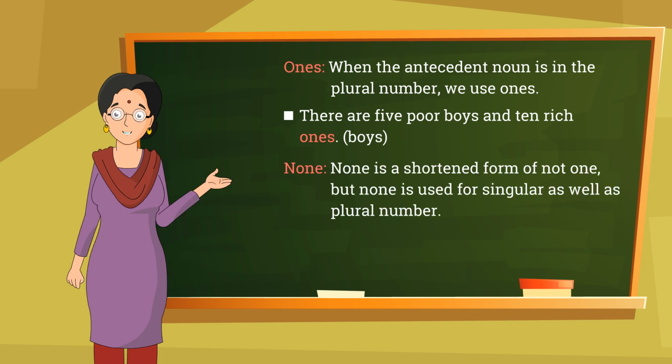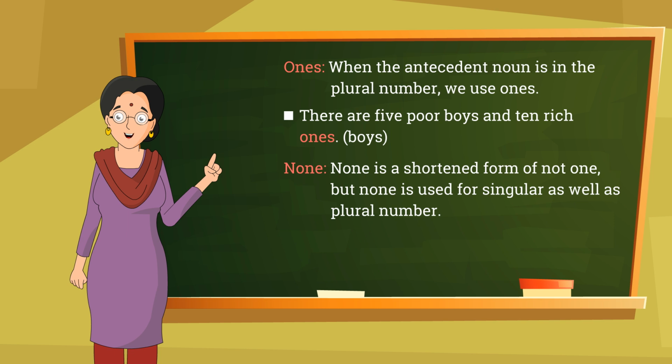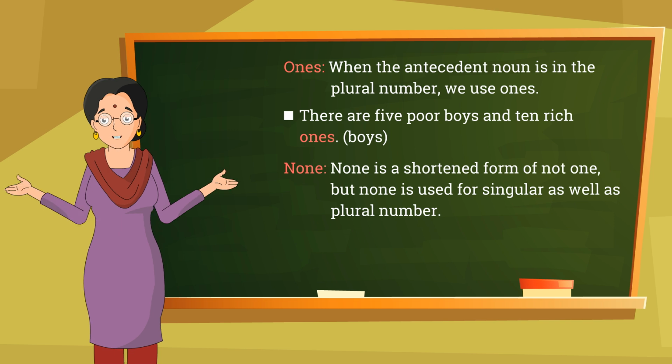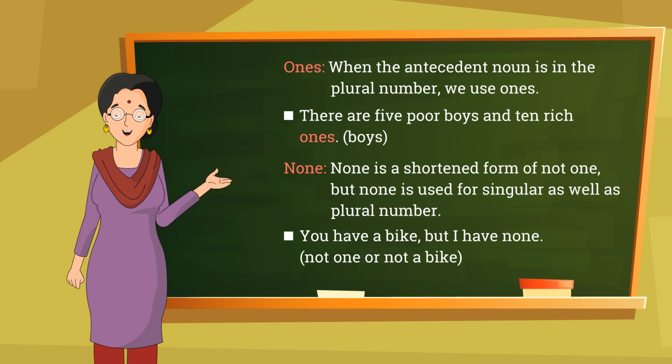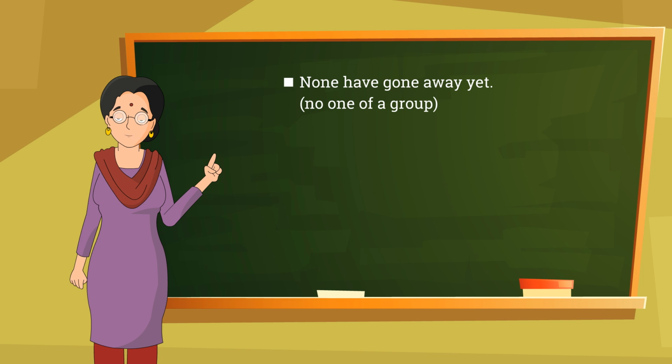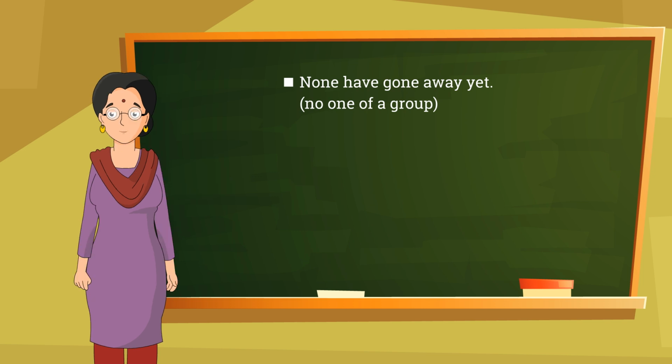Boys. None. None is a shortened form of not one, but none is used for singular as well as plural number. You have a bike, but I have none. Not one, or not a bike. None have gone away yet. No one of a group.